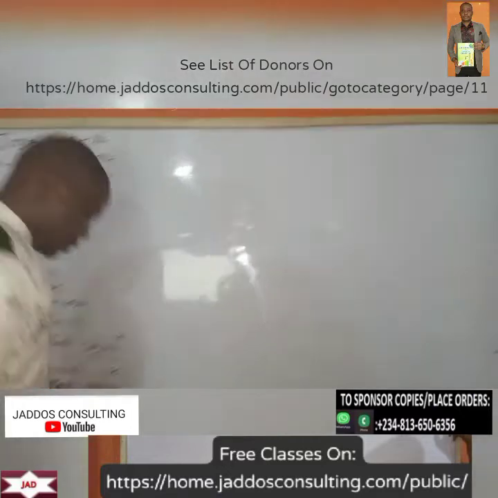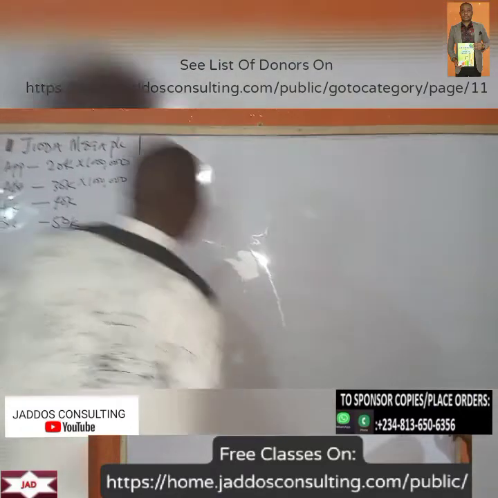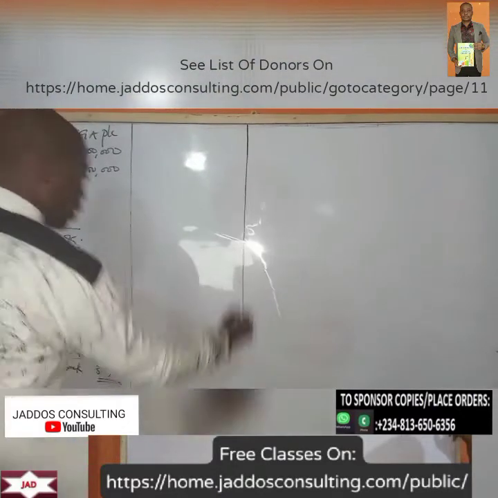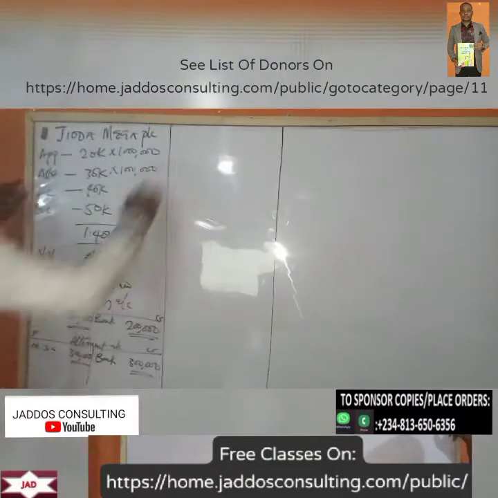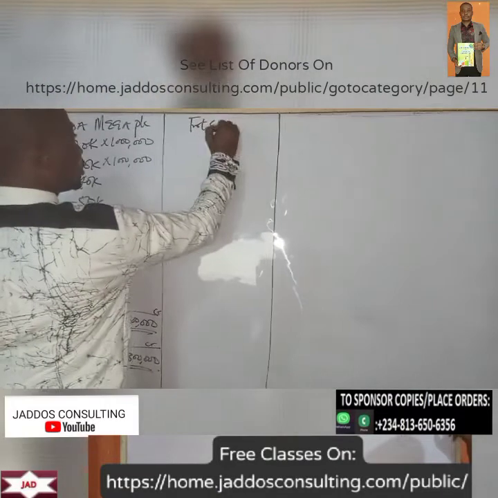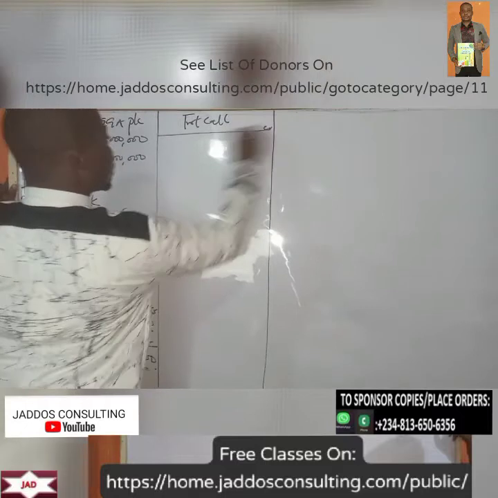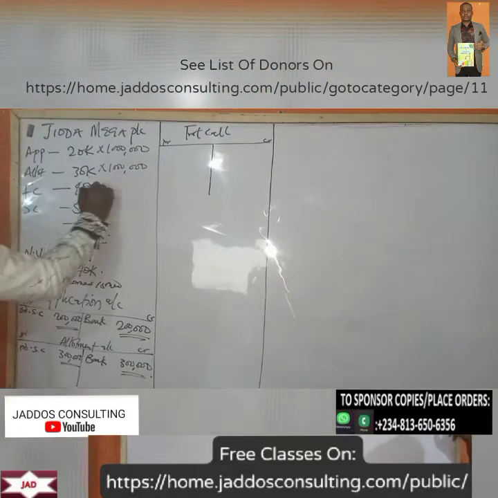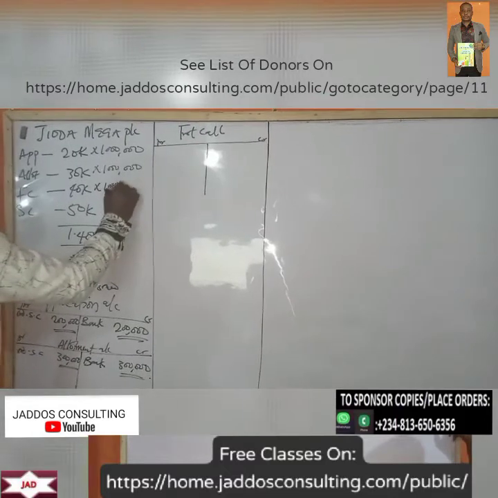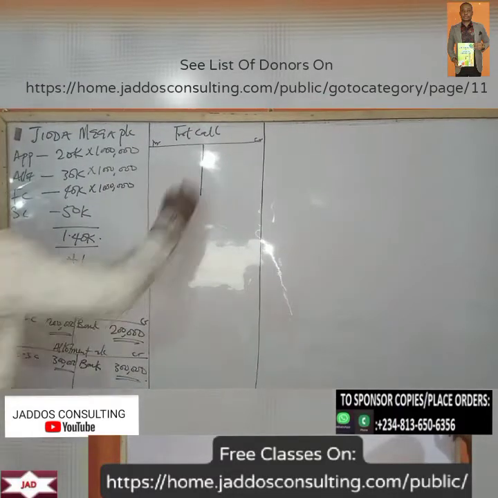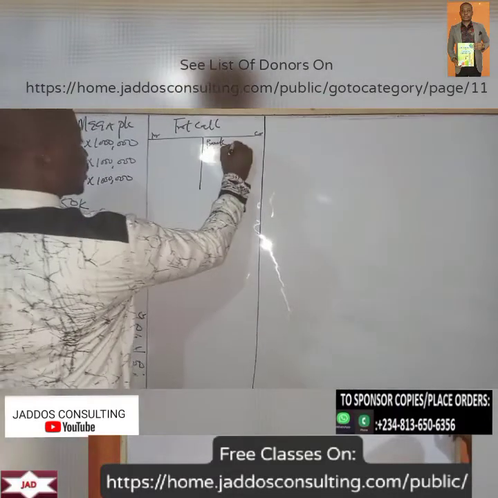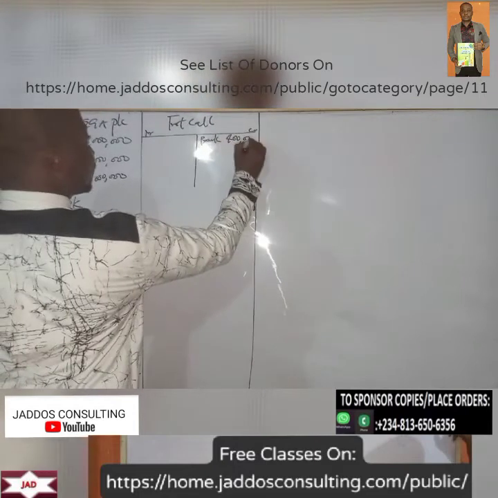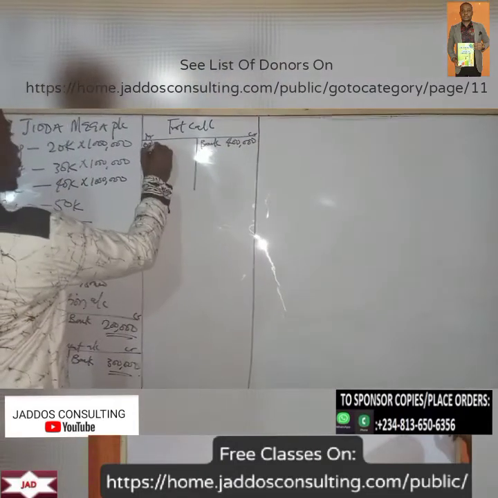So the next one is first call. That 40 kobo times 1 million. That's 400,000. Go straight to the bank. 400,000 straight away, ordinary share capital.